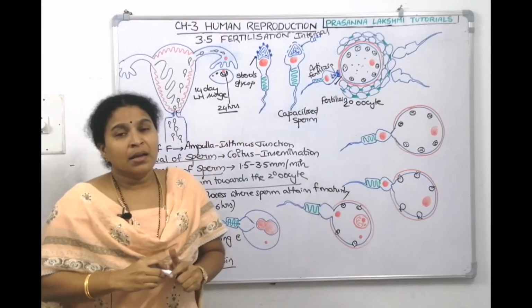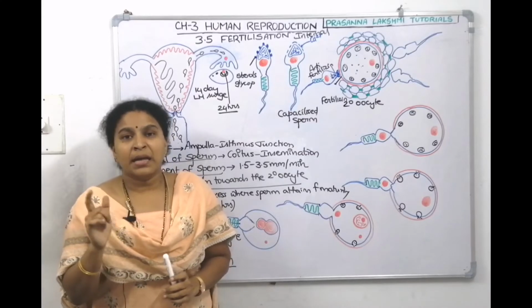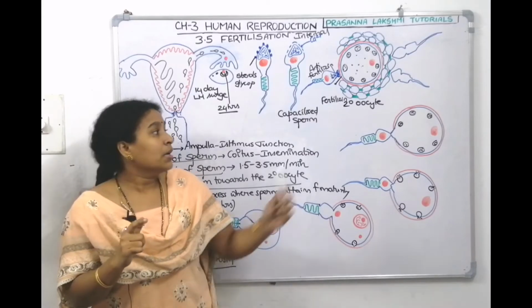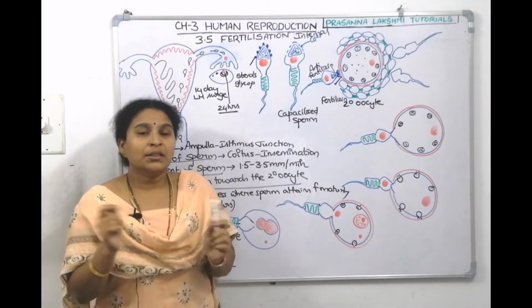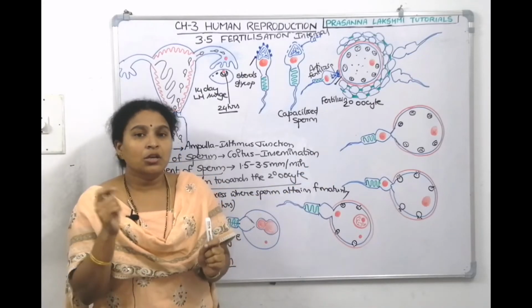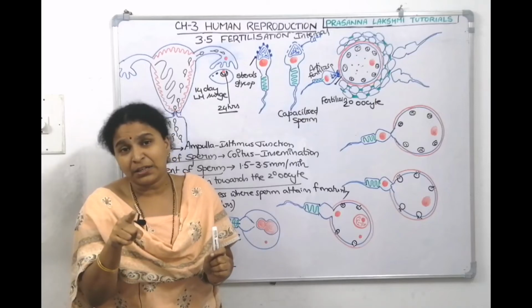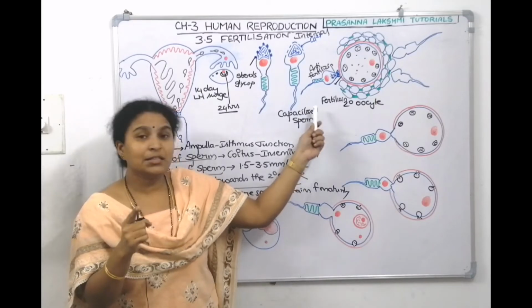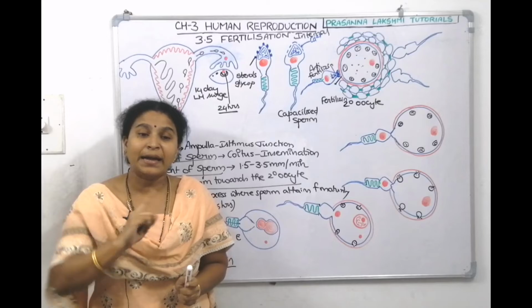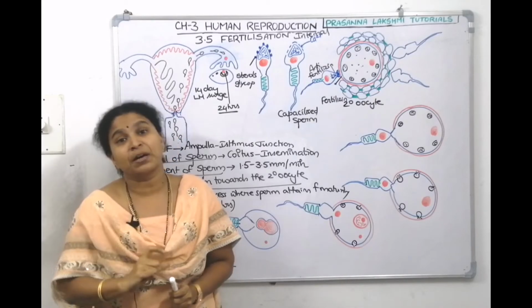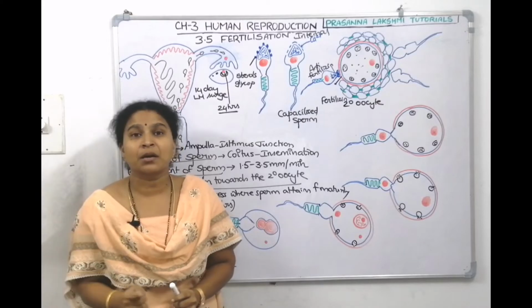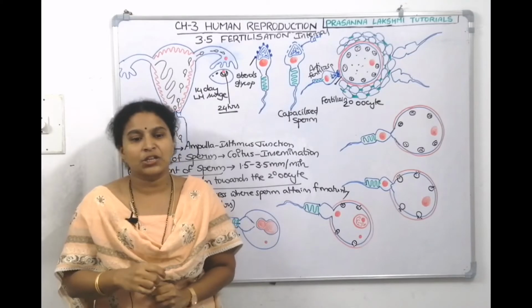Suppose if you bring any other animal's sperm and try to send it into the human oocyte, it will not go, because they identify each other. The human sperm has anti-fertilizin and the human egg has fertilizin. Fertilizin and anti-fertilizin will help to identify the unique sperm, its own species' sperm, which leads to fertilization.